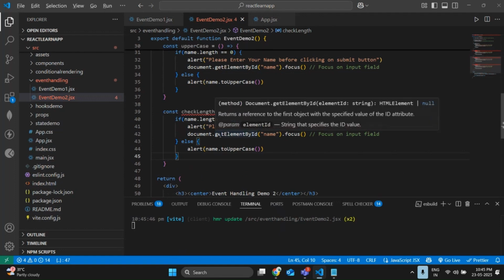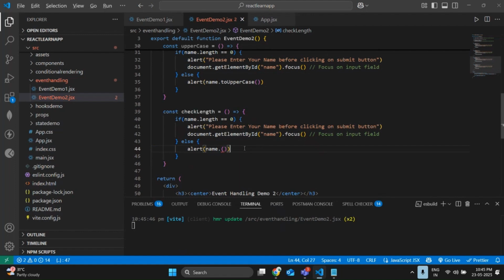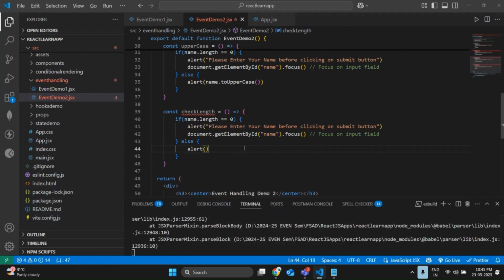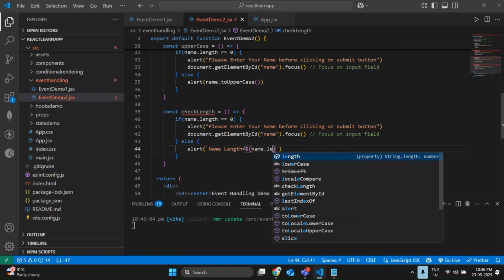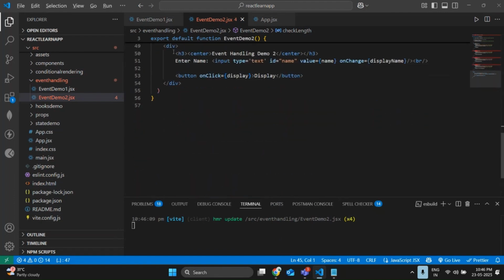Whenever we click on any button, we are focusing on the length. So remove this thing. Instead of like this, let me use backtick. I've explained in previous sessions what is meant by backtick. Name length is equal to dollar curly brace name.length. Clear, everyone? Clear. So let me use three buttons now.